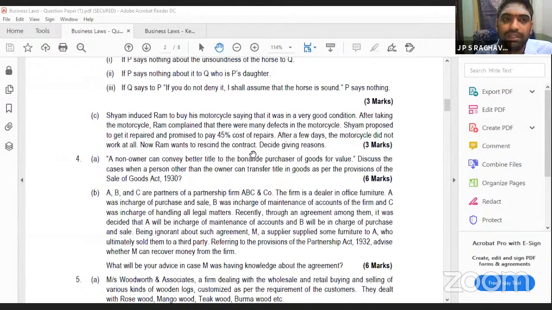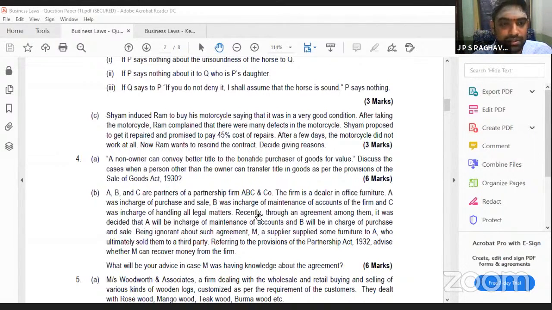But what you are doing here is, you are not cancelling the contract. You have accepted what the other person has told. Whenever you have accepted that, you don't have a right, your right will be cancelled. Are you understanding? So Ram cannot cancel the contract. Why? Because even though he came to know, he did not cancel the contract and accepted it for the repair, and the 45% paid by Shyam was accepted by Ram. Because he has accepted this, he cannot cancel the contract now.